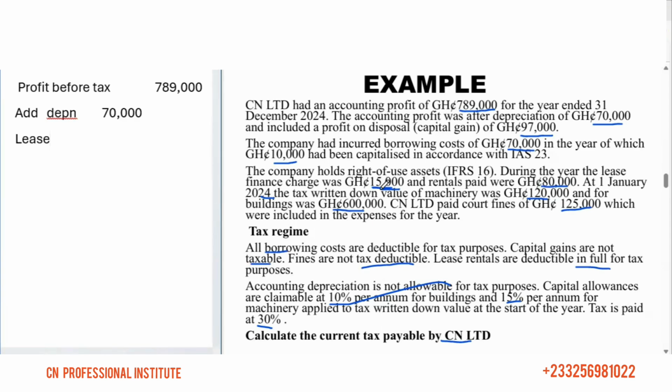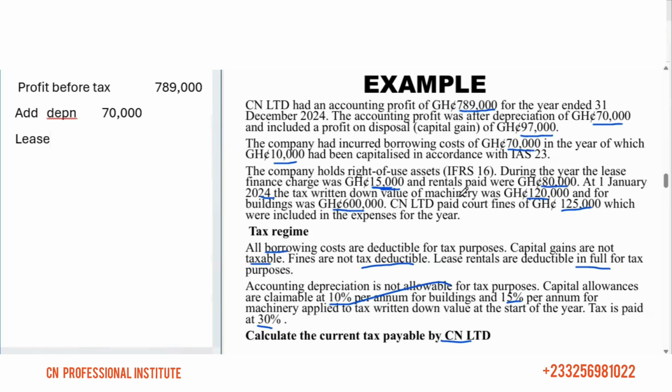When you are done amortizing, we pick the finance charge to P&L, and the 80,000 becomes your rental, the cash flow. So we don't record the 80,000 in the P&L account. From the accounting side, we record only the 15,000. But from the tax authority's side, the whole 80,000 is deductible. We have deducted only the 15,000.